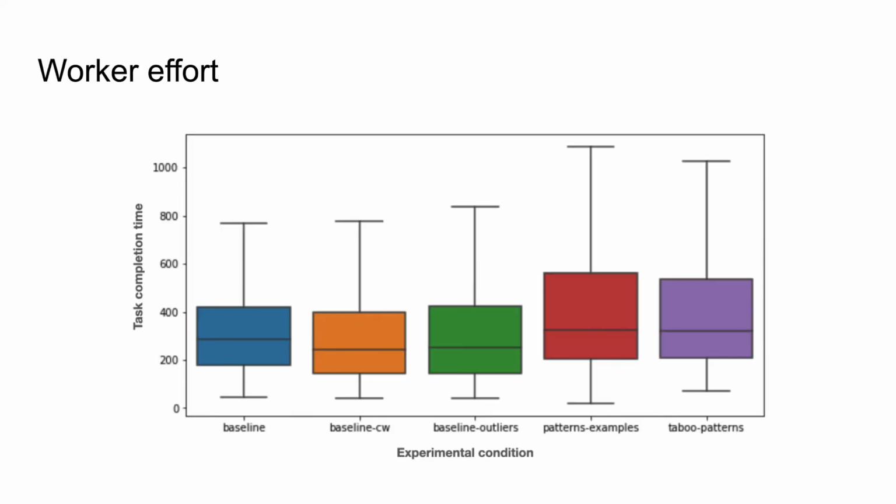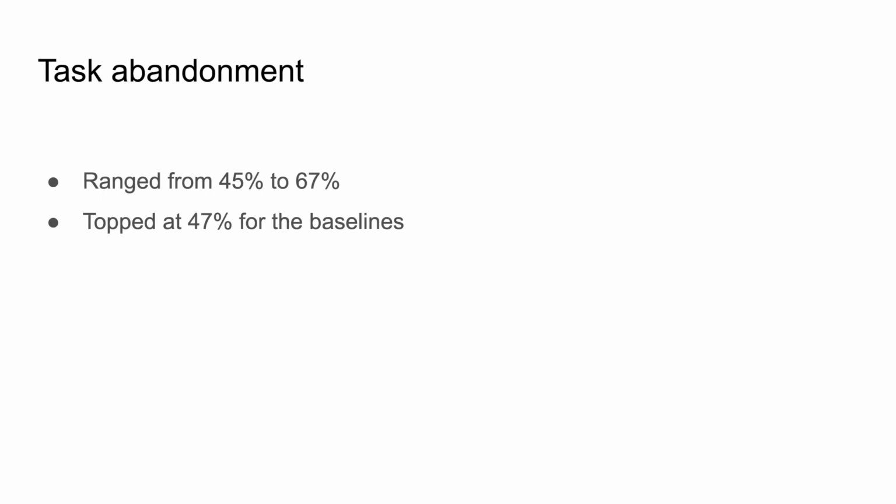We consider the task completion time as a proxy for worker effort. Overall, the syntactic-aware prompts demanded a higher level of effort from workers. The time workers spent on the task was significantly higher in syntax-aware prompts, with median time around 320 seconds, while the baseline ranged between 240 and 280 seconds. Another related metric is the task abandonment, which overall ranged from 45% to 67%, meaning workers that open the task and then ultimately just drop. It topped at 47% for the baseline, but it was 57% for the patterns by example condition and 67% for the taboo condition.